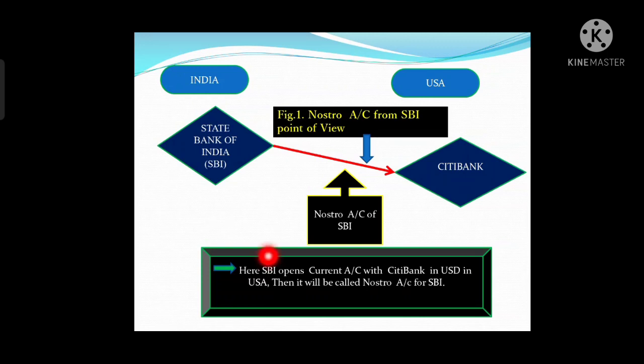Here is the summary of this figure. State Bank of India opens a current account with Citibank in USD dollar in the United States of America. SBI is opening a current account with Citibank in the United States of America in foreign currency. Then for State Bank of India, it will be called Nostro account. So in this figure, we have learned what is Nostro account from State Bank of India point of view.